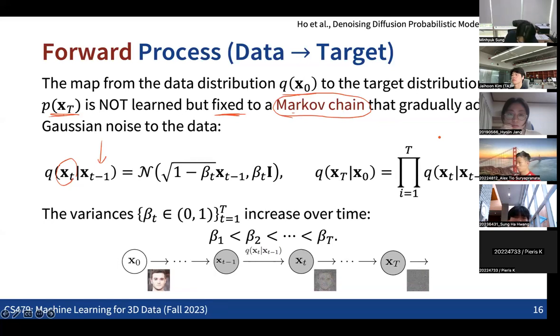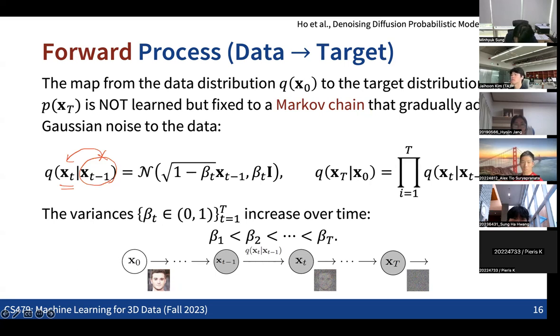If we have the data point at time step t minus 1, based on that we can determine the next position of the data point with a Gaussian transition probability density function. This shows how likely the data point at x_{t-1} will move to x_t at time step t.